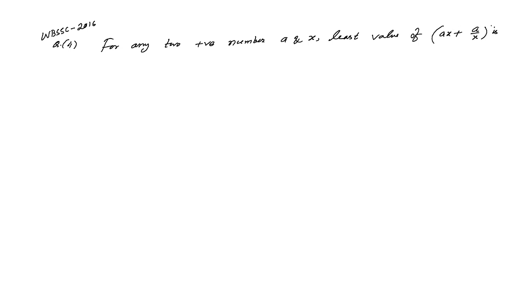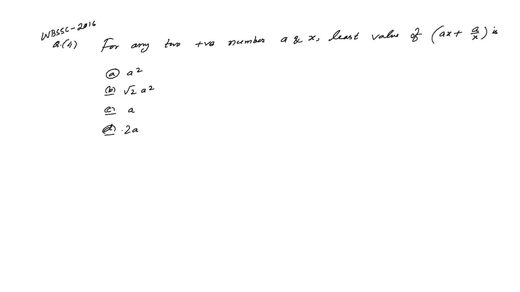The question is: for any two positive real numbers a and x, the least value of x plus a by x is: option A, square; option B, root 2 square; option C, a; and option D, 2a.